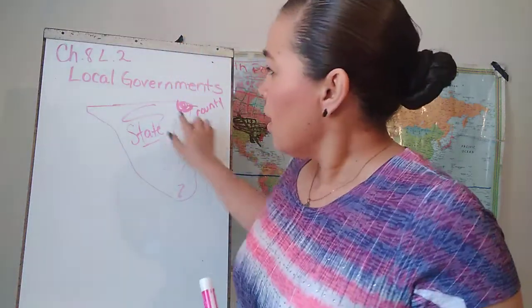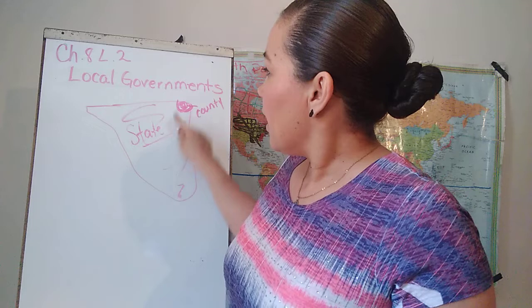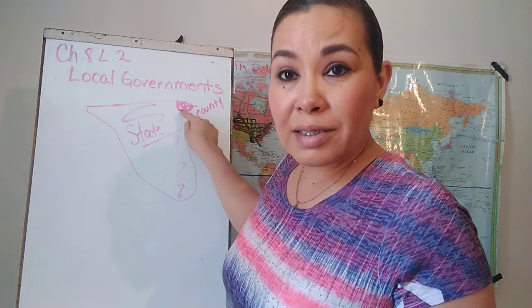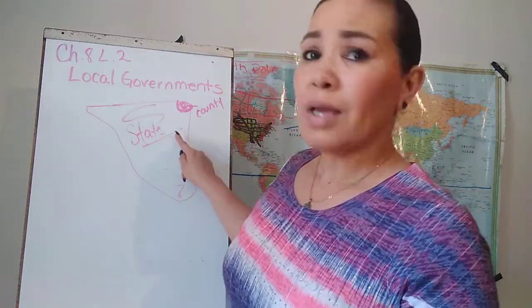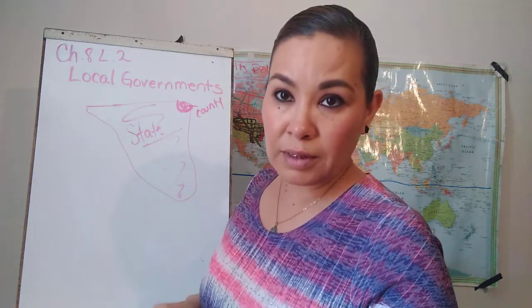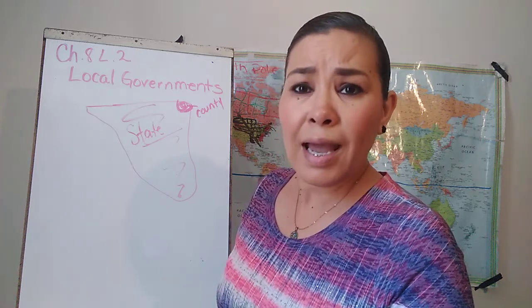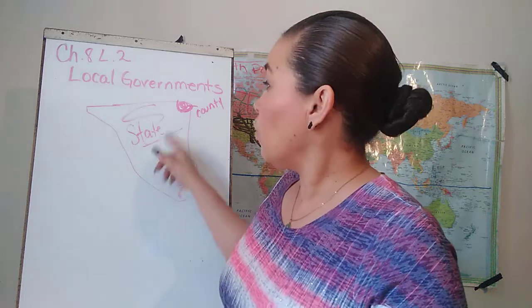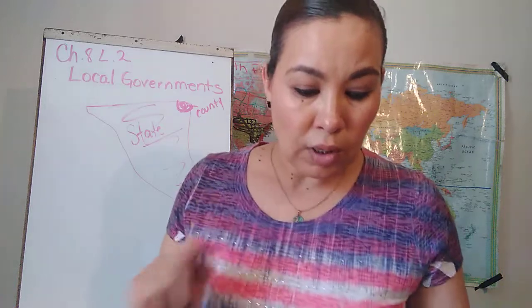The difference between these two. How the governments, the laws are in this place and how the laws are in this little place. You will see that they are very similar. Even though this is a big place and this is a small place, they have similar types of governments. The same type of rules, the same type of people, and better than that, we all share the same government, okay? So let's start. It says, city and town government.